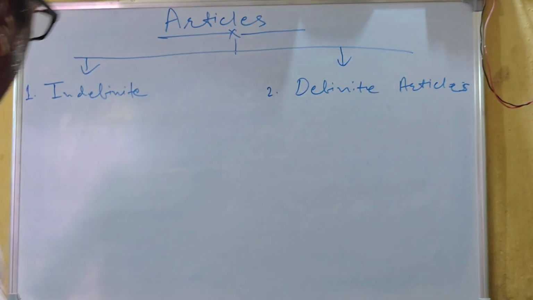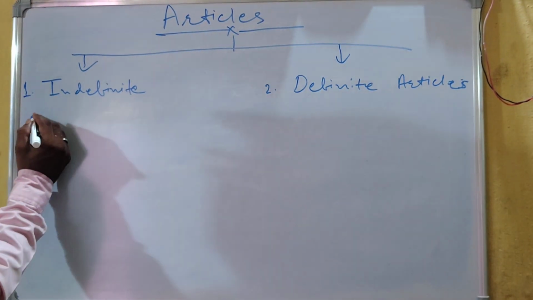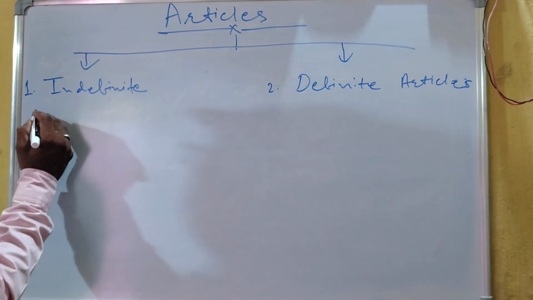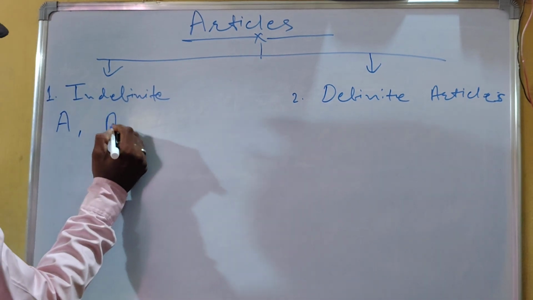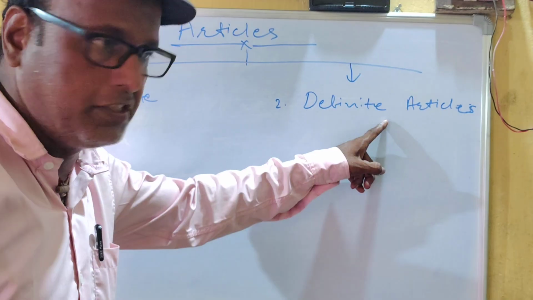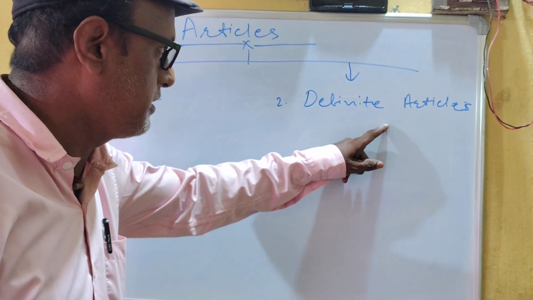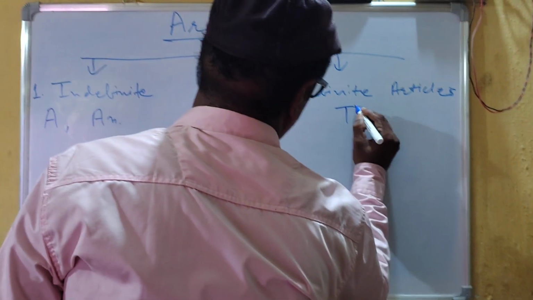Clear? So far as indefinite articles is concerned, we will study in this portion only two. They are A and AN. So far as this type of articles is concerned, we will study only the.